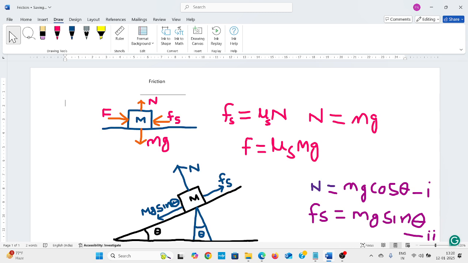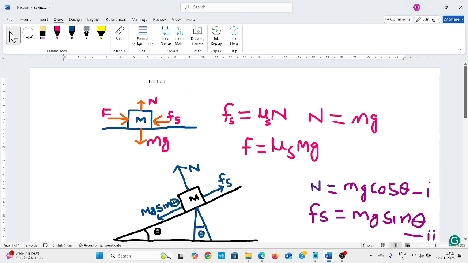Suppose a body is moving in the frontward direction, then the frictional force will work in the opposite direction of the motion of the body. Means frictional force will work in the backward direction of the moving body, or in the backward direction of the external force.